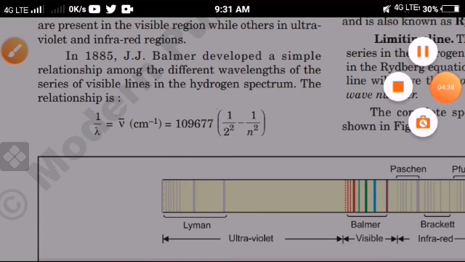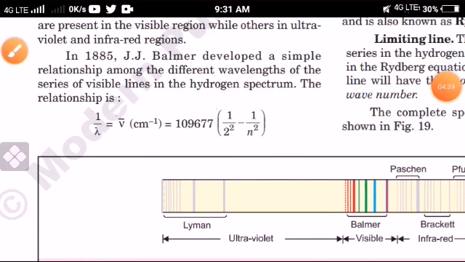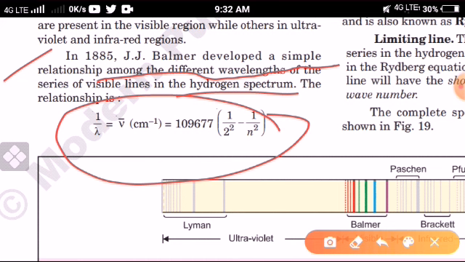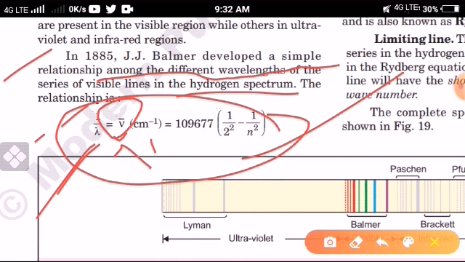In this case also, what is given there? Balmer developed a simple relation among wavelengths of the series of visible lines in the hydrogen spectrum. He gives the following relation. What is the relation? 1 by lambda. The reciprocal of wavelength is known as wave number, which is denoted by nu bar. You know about this, na? It is measured per centimeter or per meter.